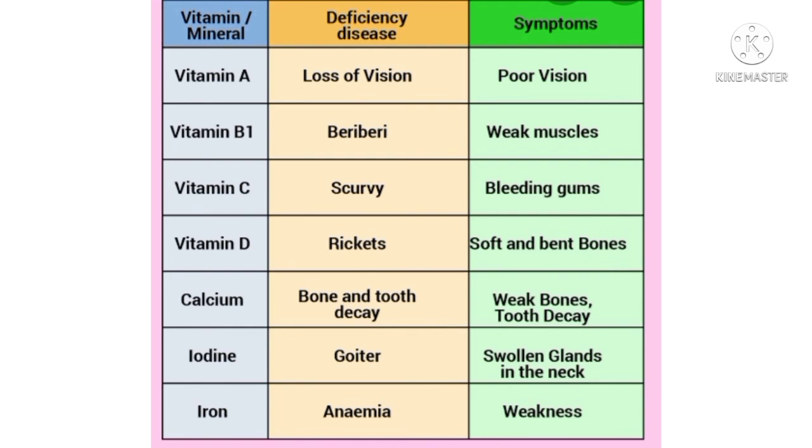So as we have seen, all these vitamins and minerals cause some deficiency diseases. If there is a deficiency of any of the vitamins and minerals, we are not able to live a healthy life. So it is very important to take all the nutrients from our balanced diet.